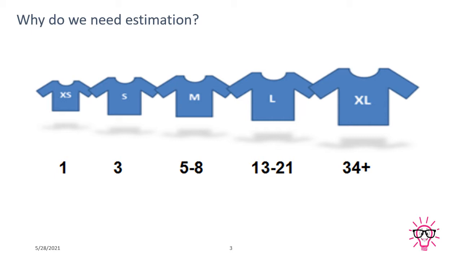These t-shirts are labeled XS, S, M. M means medium, S means small, XS means very small, L means large, XL means larger than large, and XXL means an even bigger size. So in this way, guys, we find the t-shirt. When we choose a t-shirt, we first try it on to see which one fits me, and based on that we purchase it.